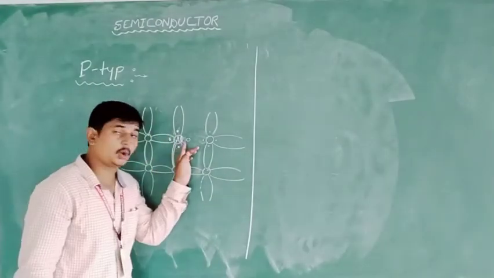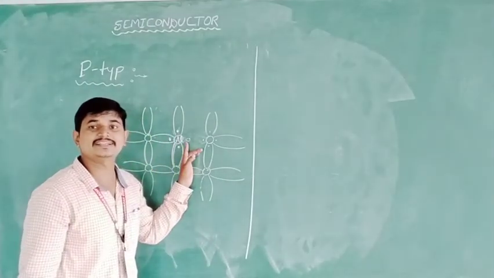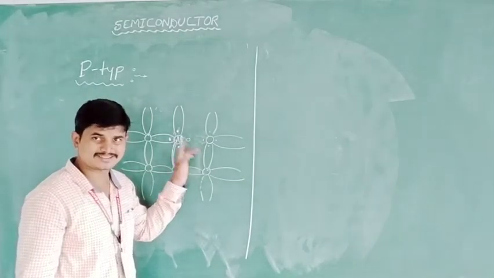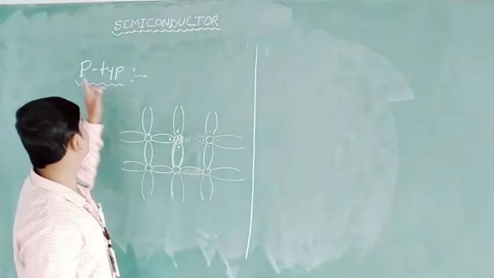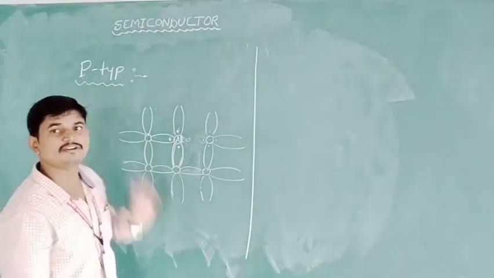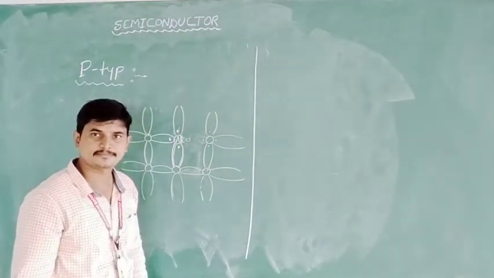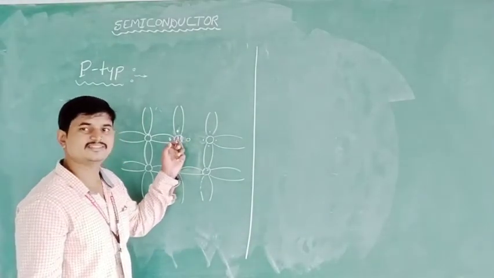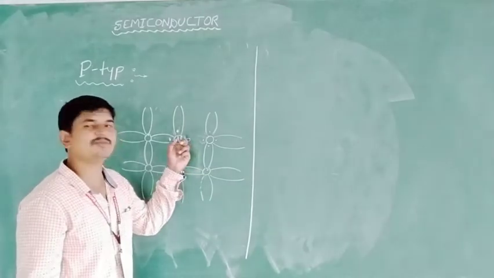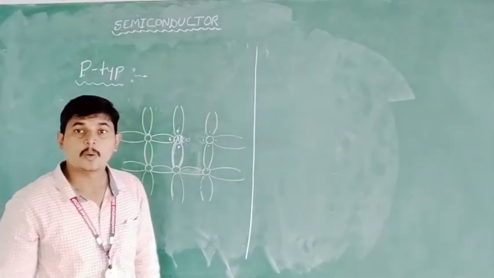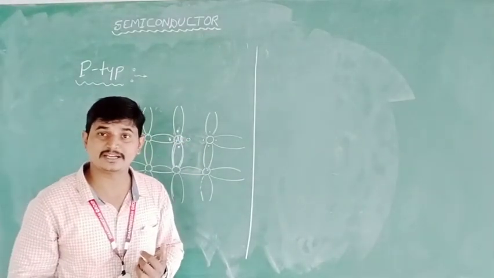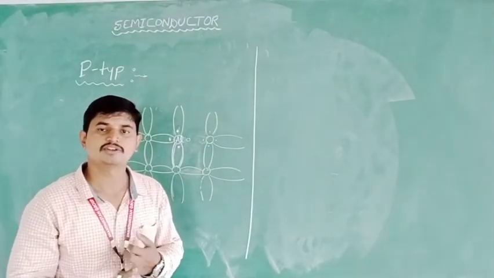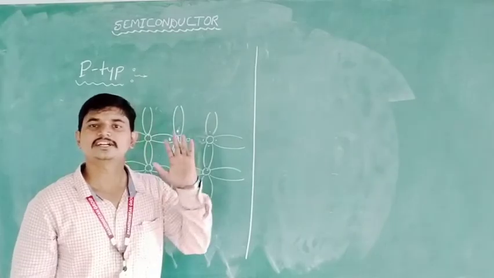This hole is electrically a positive charge. So it's a positive charge, hence we call it a positive, P-type semiconductor. Here, instead of electrons, hole movement takes place. In the conduction process in a semiconductor, both electrons as well as holes are responsible for the conduction.